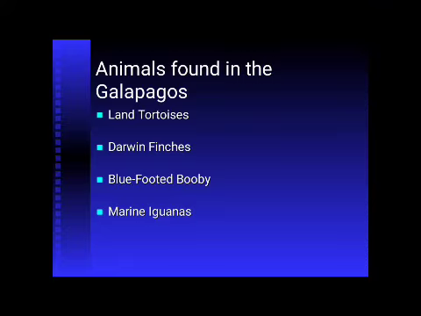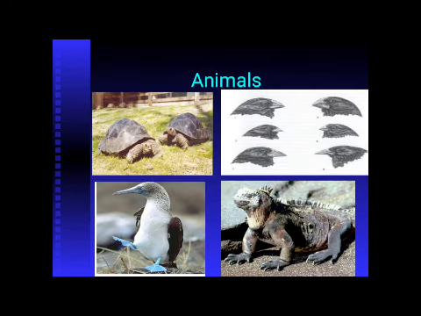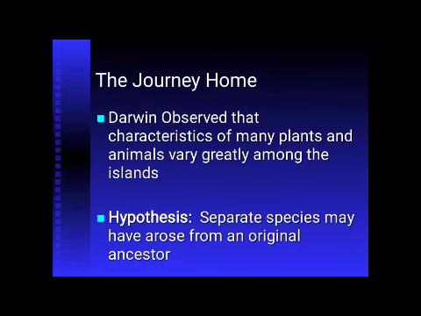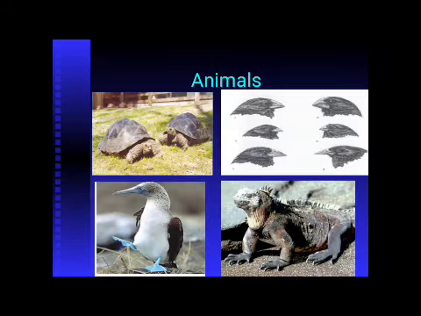Then, animals found in the Galapagos. What are the animals? The land tortoise is found, and Darwin's finches. Darwin's finches are important. Blue-footed boobies and marine iguanas. Important it is. Next one, Darwin's finches are important. These are animals he found in the Galapagos Islands, and it is very important. Finches, Darwin's finches.